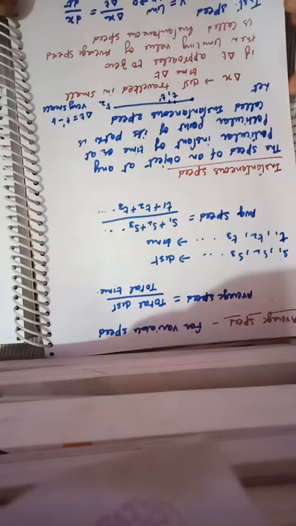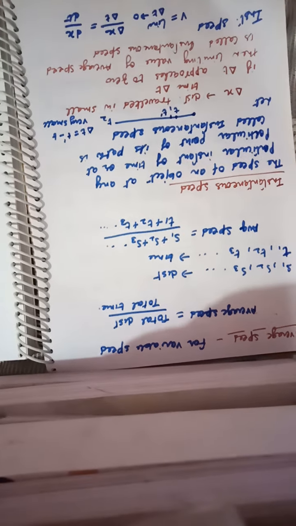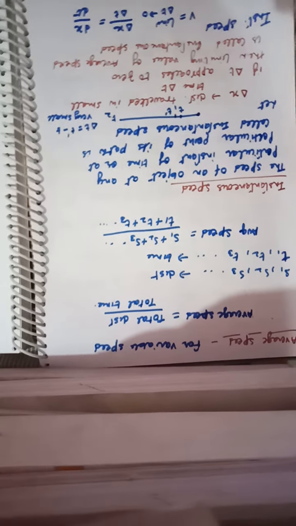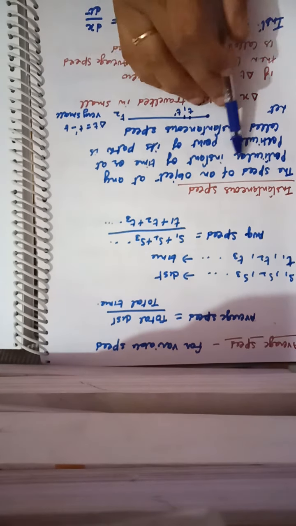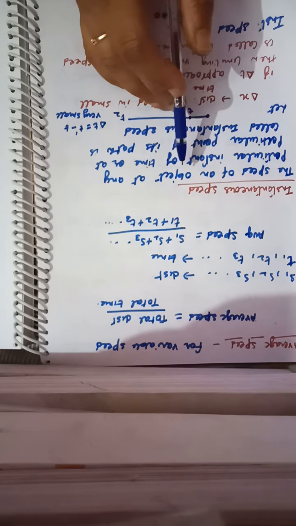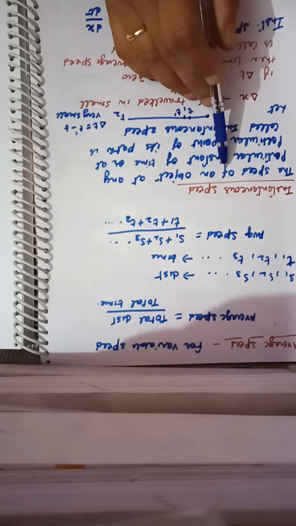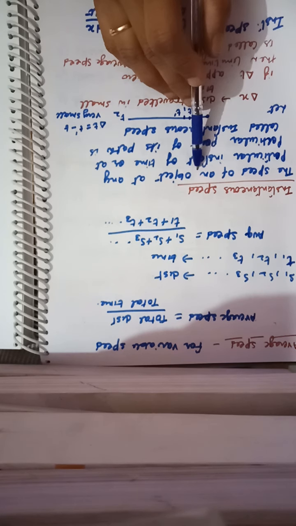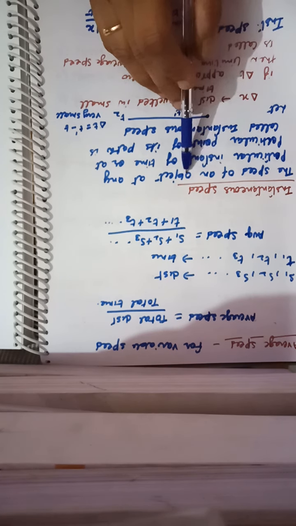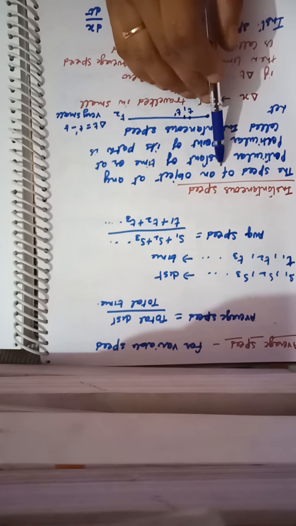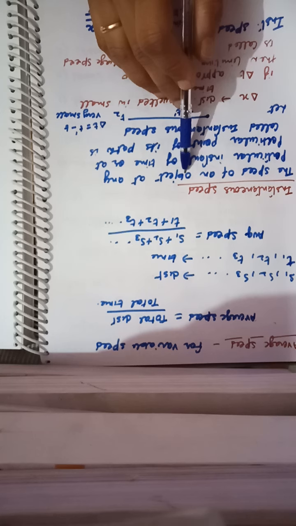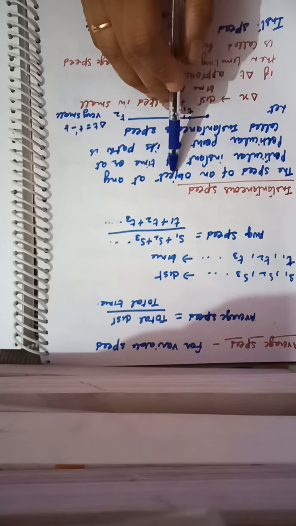And the next important type of speed is instantaneous speed. What is the meaning of instantaneous speed? Instantaneous speed you will calculate when an object covers a distance in a very small interval of time. So we can say that the speed of an object is the same at both times.